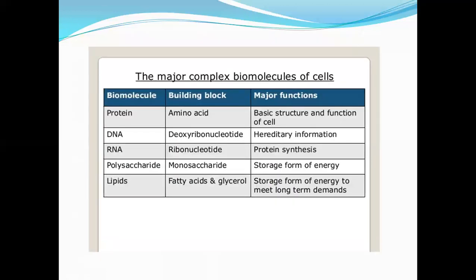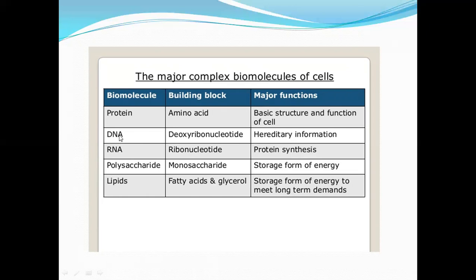The major complex biomolecules of the cells are in a form of protein, which is there in our body. So for the good protein, we are eating milk products, paneer and everything, egg, right? So protein's building block is amino acids in our body, and the function is the basic structure and the function of cell.